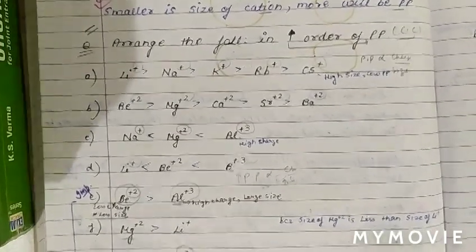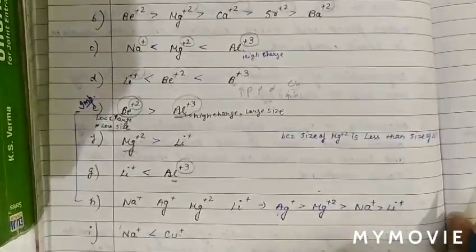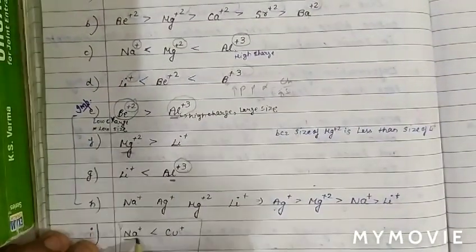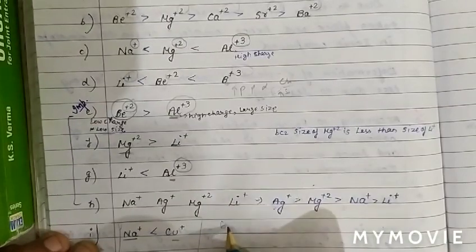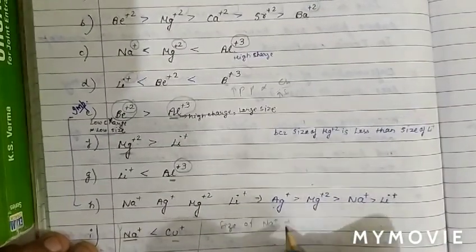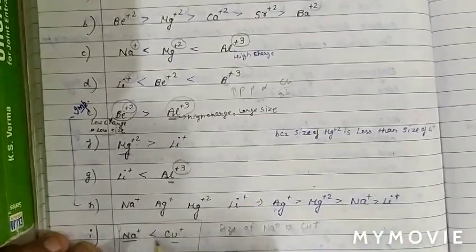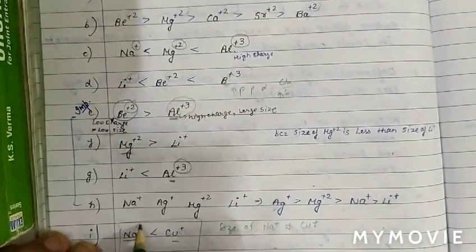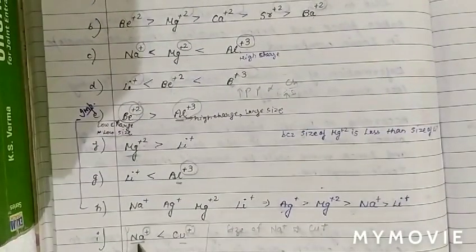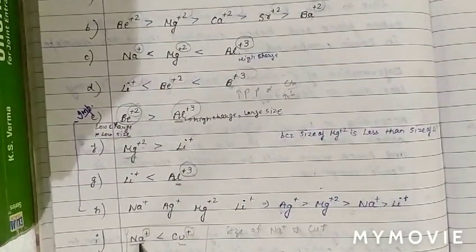See next question. Next question is an important question, as there is a rule. The size of Na+ and Cu+ is comparable, so size is comparable and charge is also comparable. Then how will we say the polarizing power of copper is more than sodium?